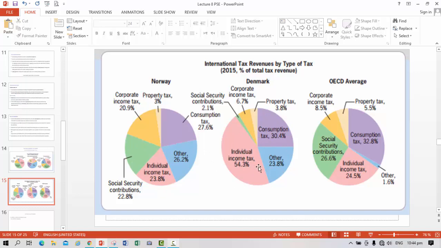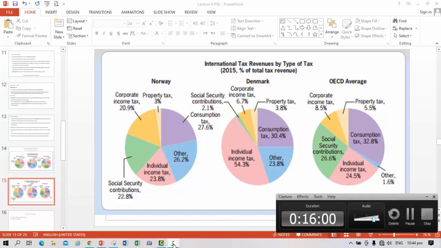Compared to Norway, the proportion of individual income tax is more than double.